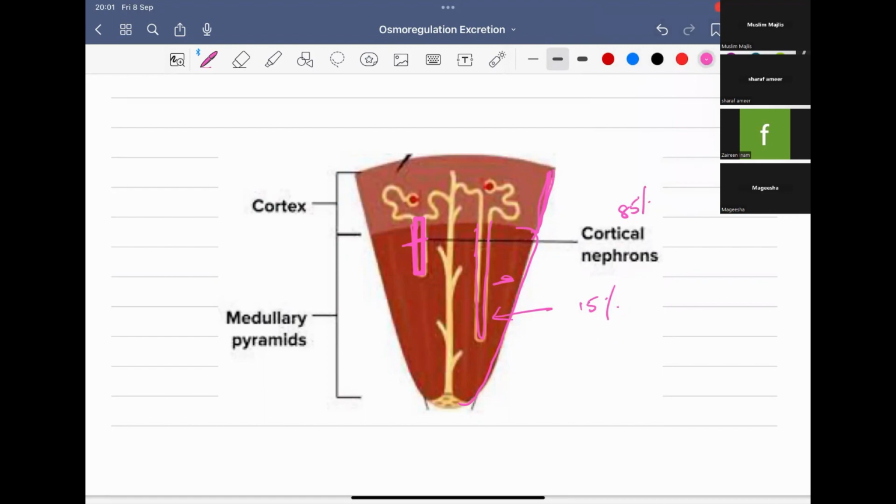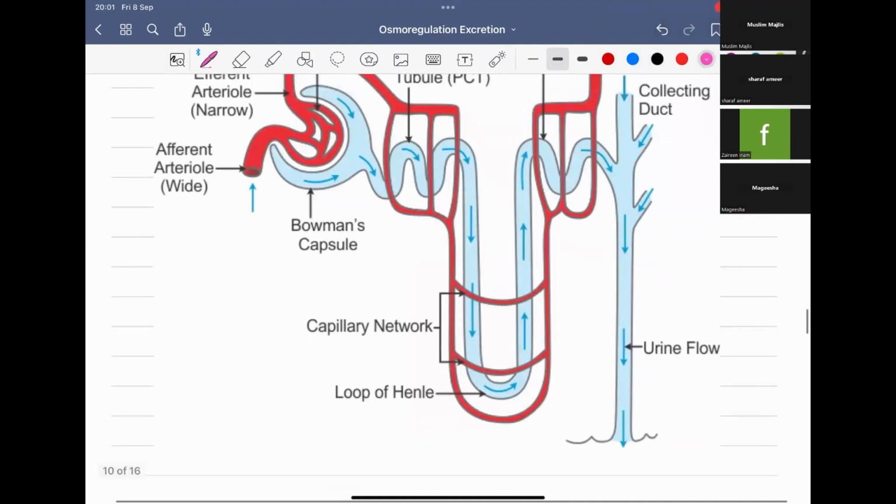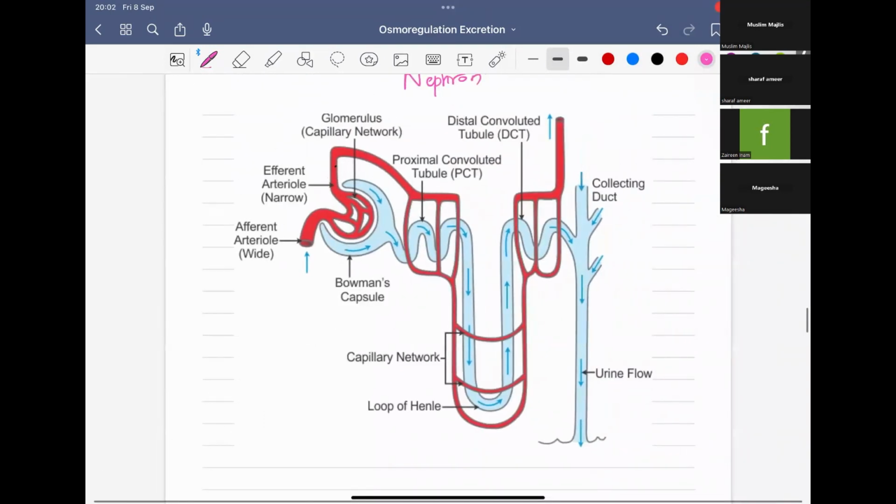Now let's see about the nephron. A nephron is a single long tube, but since it is a small one, we call it a tubule. A tube when it is small, we call it a tubule. So the nephron is a single long tubule. You can see it starts from here, and the blue colored part is the single long tubule of a nephron.